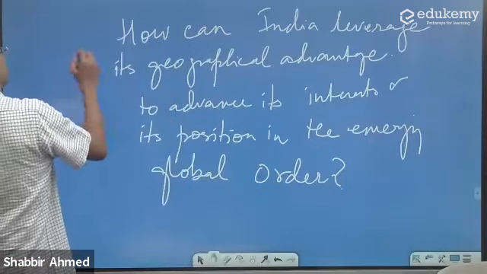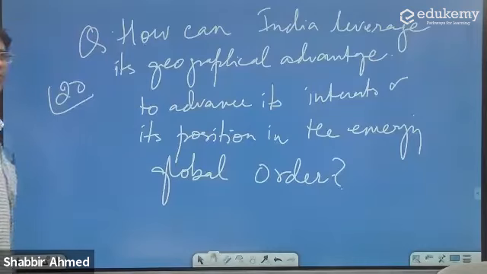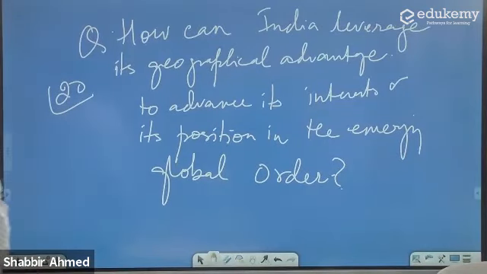This is a 20-mark question. How can India leverage its geographical advantage to advance its interests and its position in the emerging global order?